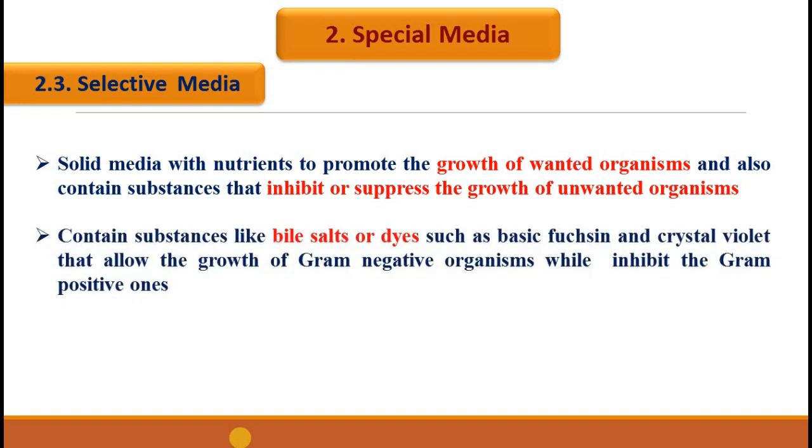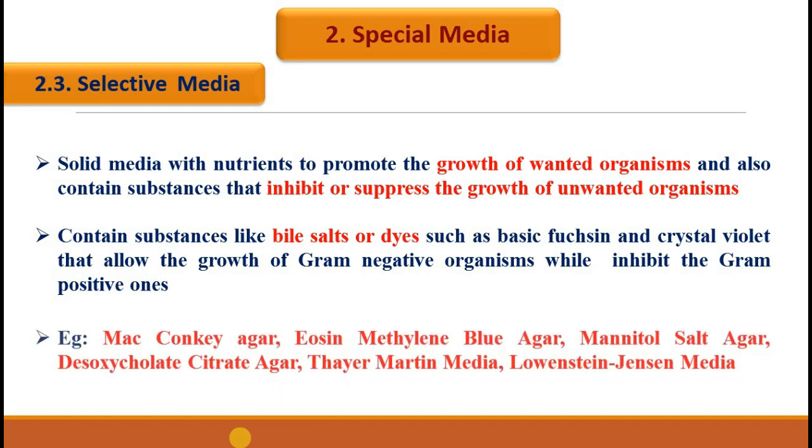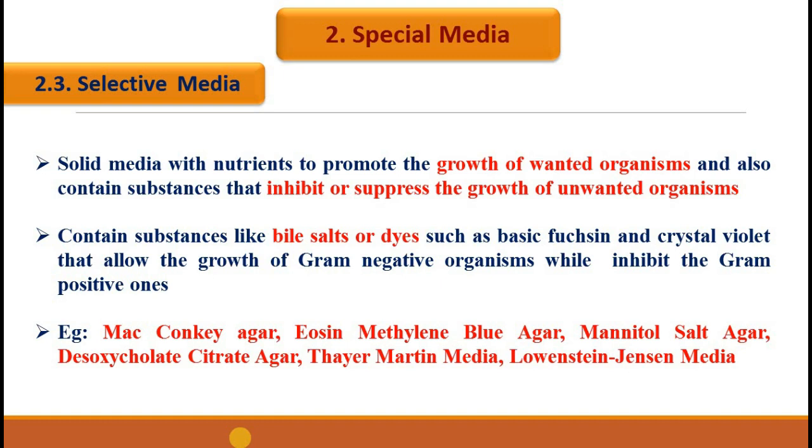Incorporation of substances like bile salt or some dyes such as basic fuchsin or crystal violet will allow the growth of gram-negative organisms while they inhibit the growth of gram-positive ones. MacConkey agar and eosin methylene blue agar are examples of selective media which are widely used for detection of E. coli in water supplies.